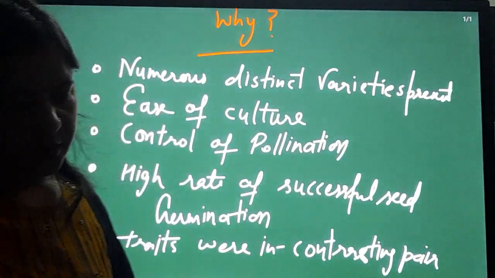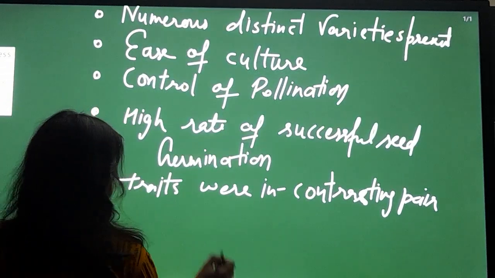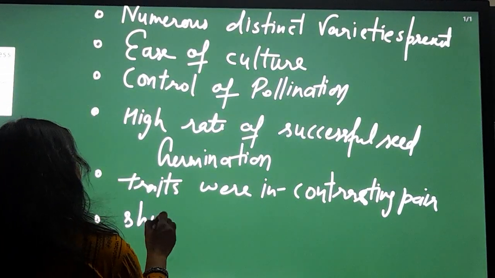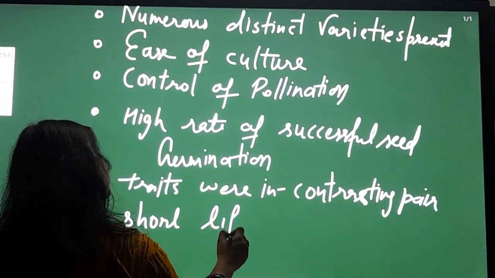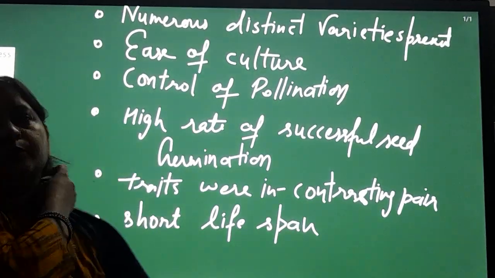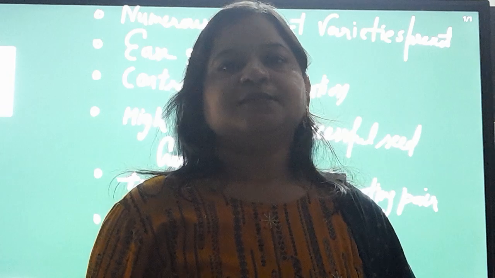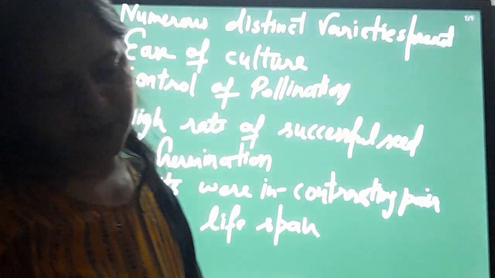Next, short lifespan. Means they were seasonal and it takes not much time to grow in the garden and easily you can get the seeds within a short time. So short lifespan was present.